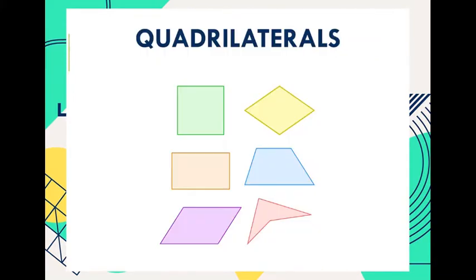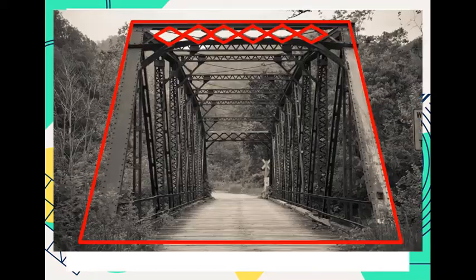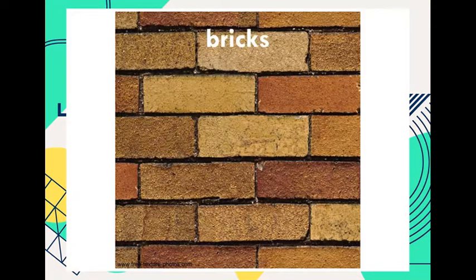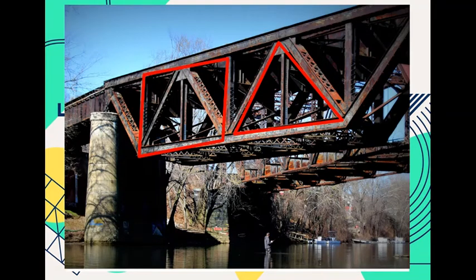Quadrilaterals. Quadrilaterals have four sides, and they can be regular quadrilaterals or irregular quadrilaterals. So here we have a bridge with a trapezoid shape on it and a rhombus. Here we have Table Mountain again with a trapezoid. Bricks can be rectangles. Another bridge that uses triangles and rectangles.